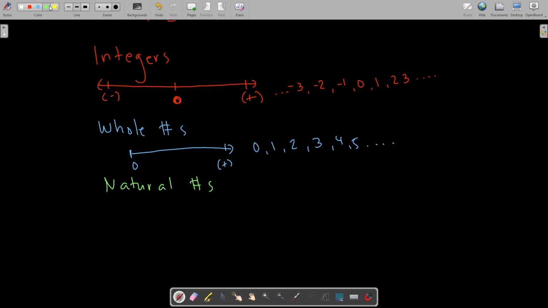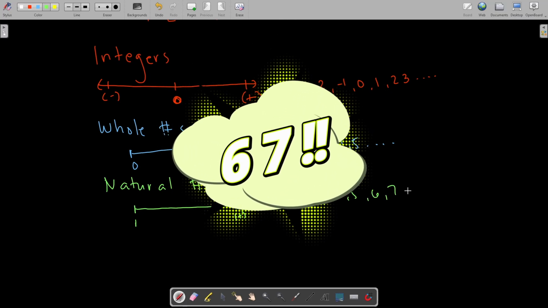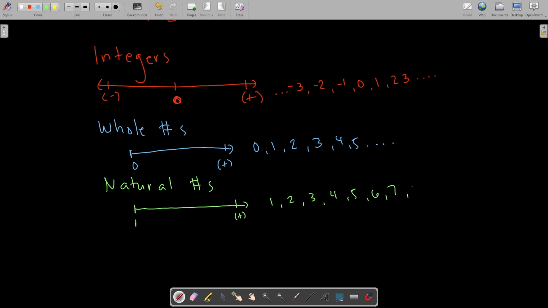Natural numbers now are numbers that are from 1 and beyond. Example: 1, 2, 3, 4, 5, 6, 7, 8. I had to do that. Etc. Oh, that was horrible. Okay.